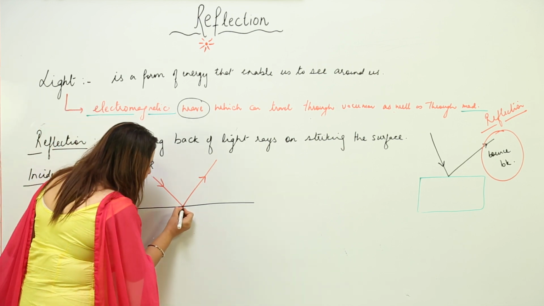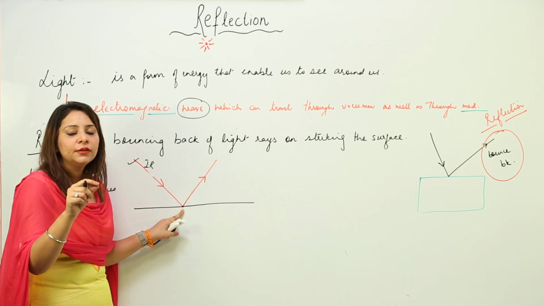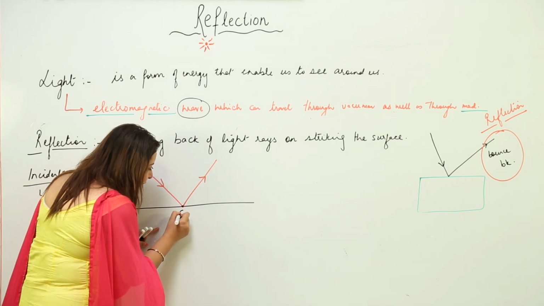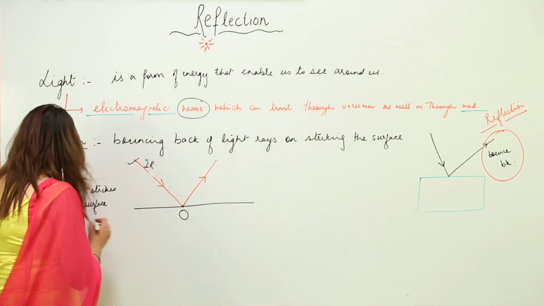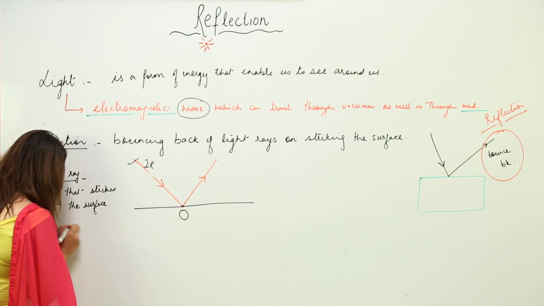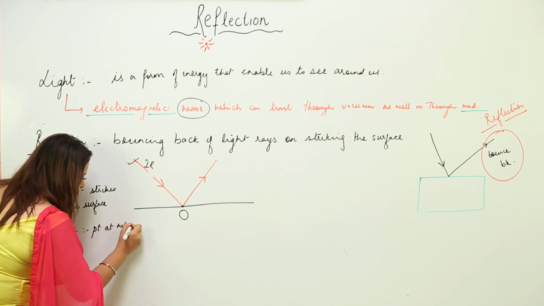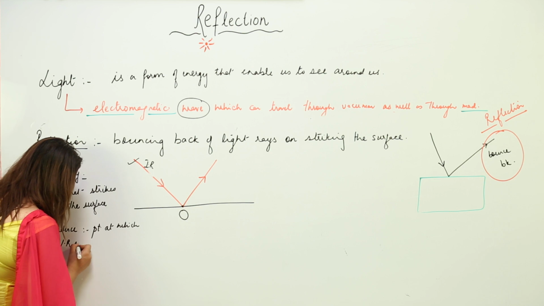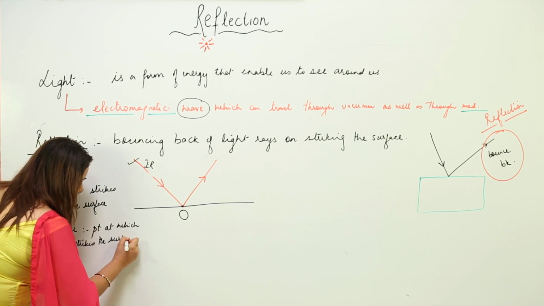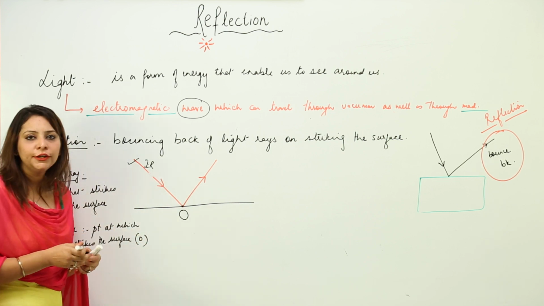The point where the incident ray meets the surface is called the point of incidence, and I am denoting it with O. It is the point at which the incident ray strikes the surface. So this is the point of incidence.